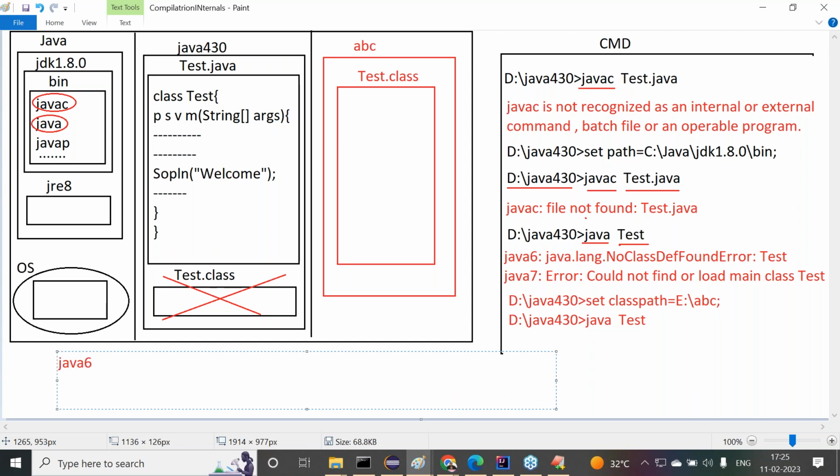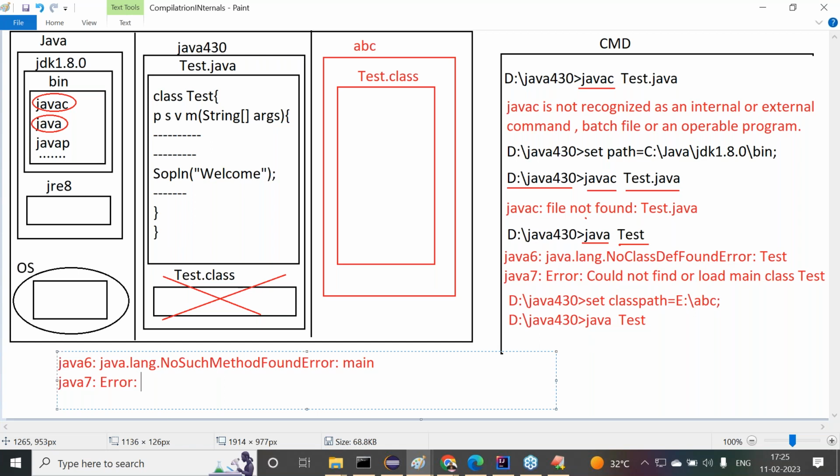Up to Java 6 version, what exception are we getting here? java.lang.NoSuchMethodError: main. That is up to Java 6 version. Right from Java 7 version, we get a different error.